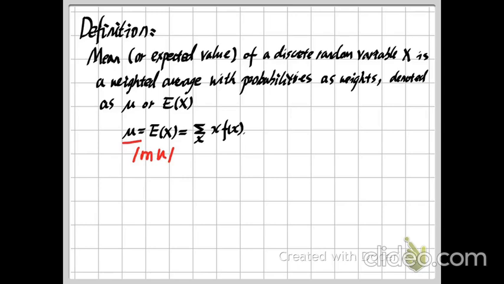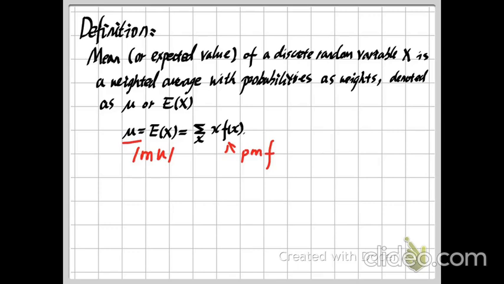So here this small f is our PMF, our probability mass function. If you don't know what this is, you should also look at my video about the probability mass function and probability distribution. So by computing this weighted average, we can get the mean of a random variable.